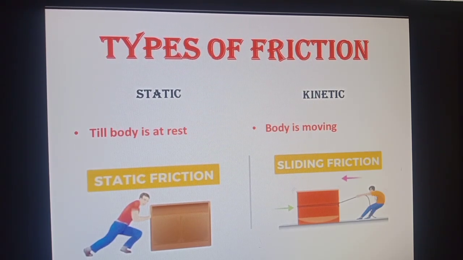Again, the proof is that when you stop applying the force that is dragging the body, it will come to rest due to that sliding friction force acting on it. So, there are two types of friction: static friction, the force of friction that acts on a body while it is at rest, and kinetic friction, the force of friction that acts on a body when it is in motion.